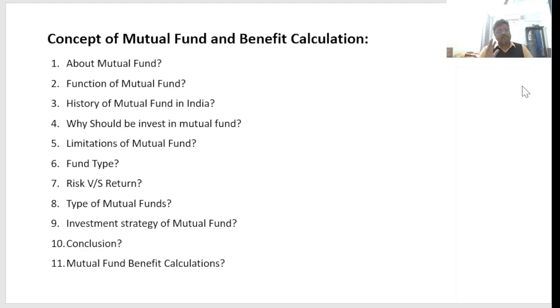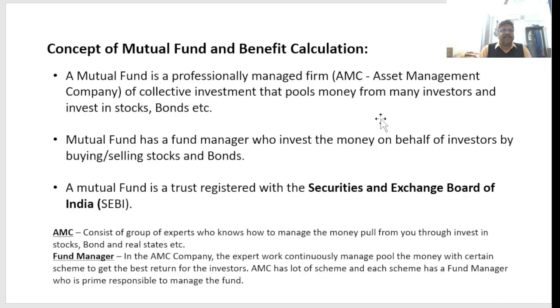Sixth one is fund type, and seventh one is risk versus return, and the eighth one is type of mutual fund. And again, next is investment and strategy of mutual fund. 10th is conclusion, and the last one is very important, that is on mutual fund benefit and calculations. Okay, let's move to next slide.